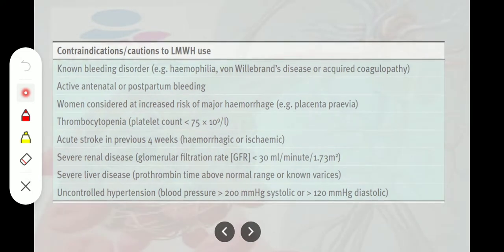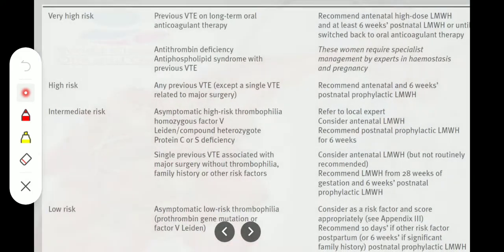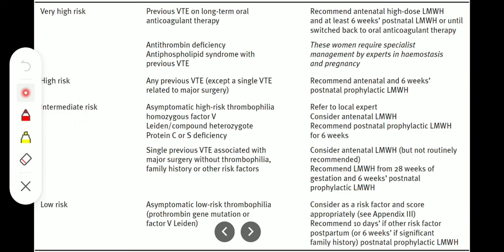Now, very high risk, high risk, intermediate risk, low risk. We have certain groups of patients who are among the high risk group. Previous VTE on long-term oral anticoagulant therapy.